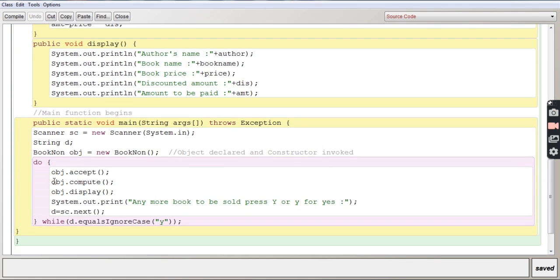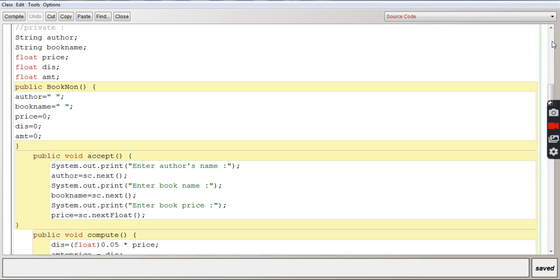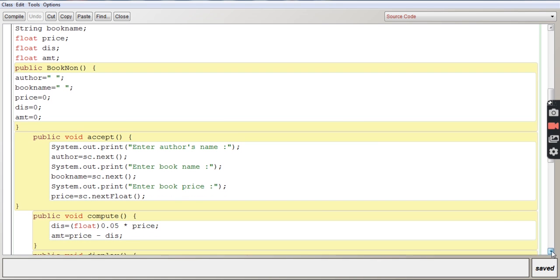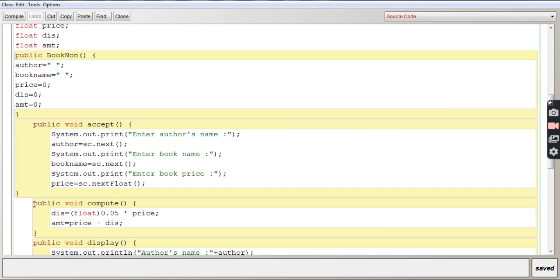and it will get one more function, that is obj.compute. So it will search for obj.compute in the program, and it will find it over here. And as the question says, for every book there is a 5% discount. So the 5% discount will be calculated over here.